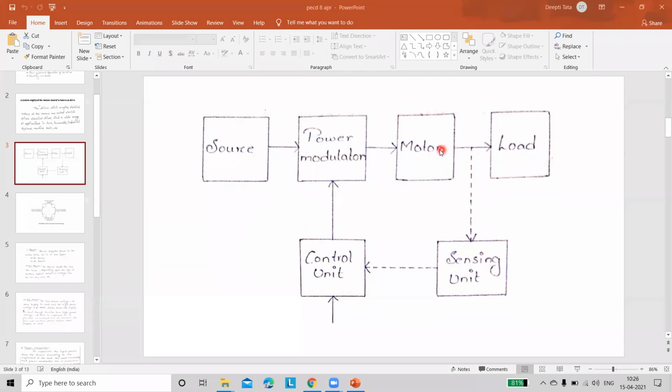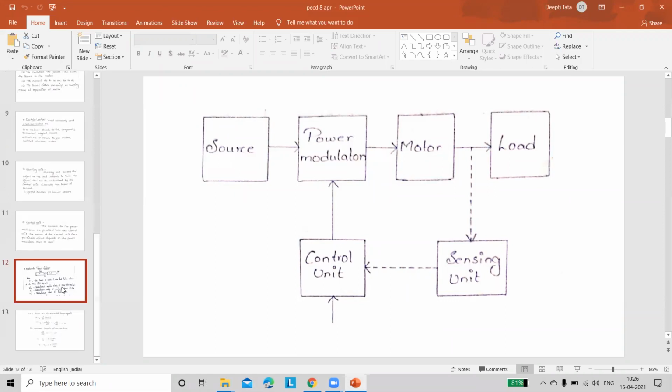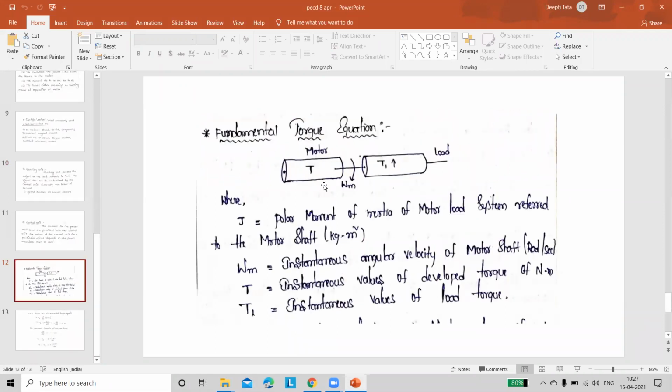But remember one thing, the motor and load are not rotating in the same direction. And this concept you have learned in your control systems, whenever you go with the transfer function of the armature controlled DC motor, the same concept is discussed there. Here it is the motor. For this motor, a load is connected here. Our motor is going to rotate in the downward direction, whereas our load is going to rotate in the upward direction. Just see this.